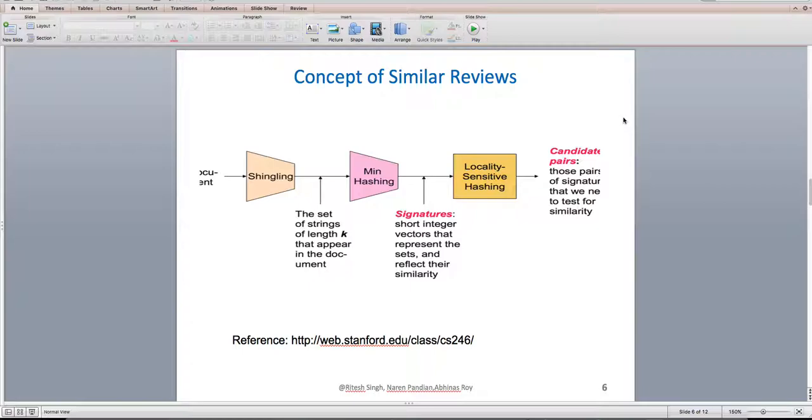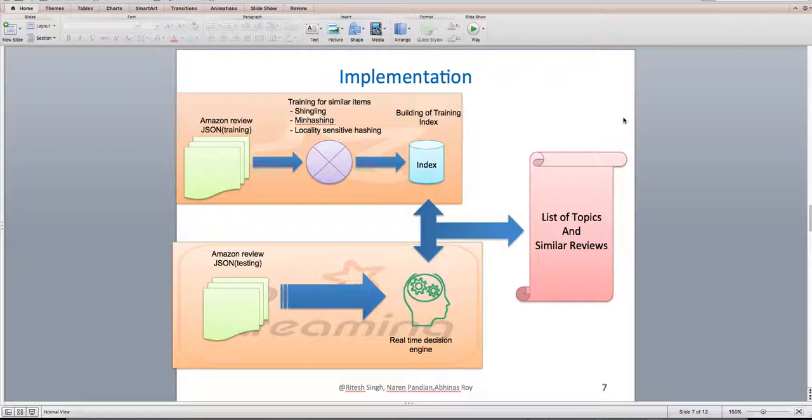In this index we have a hash bucket, and for each hash bucket we have similar documents. As and when we get a new review, what we do is we pass the review through these algorithms, and we compare it with the training index, and based upon the documents in the training index that are grouped together for the similar hash bucket, we then do a Jaccard similarity on these documents and actually identify the closest review possible with the incoming review.